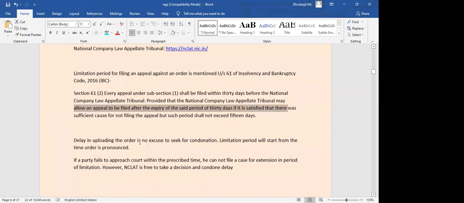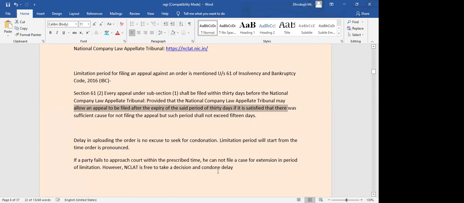But we cannot say that because of that delay we can seek condonation, because the limitation period already started. If the party failed to approach within 30 days, he cannot file a case for extension of this period. He cannot say, just make changes in this 30 days period because it took time for them to upload the decision.